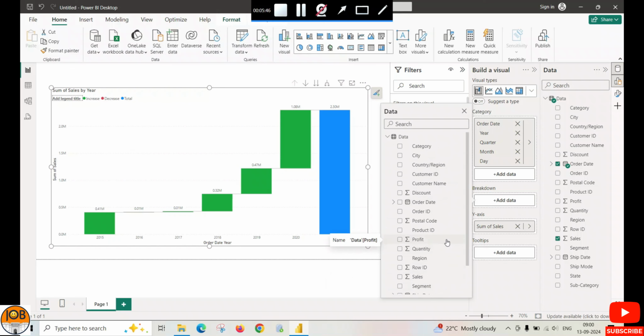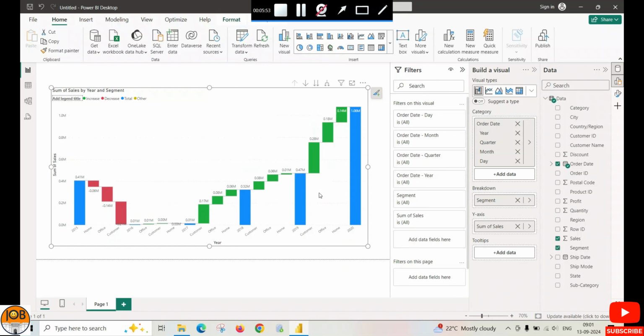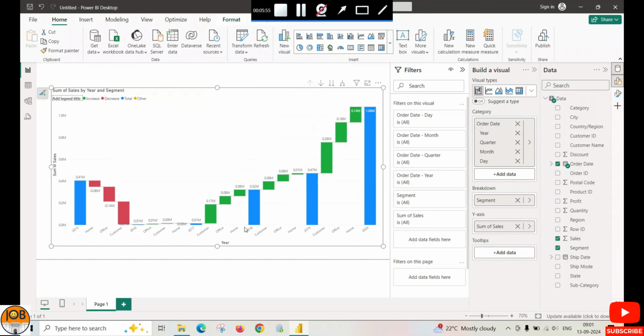First we check with category, then region, then segment. If you check with the segment, here you can similarly analyze the data for the segment breakdown, which segment performs better in which year. So this is the use of the waterfall chart, and that's why it is called a root cause analysis chart.